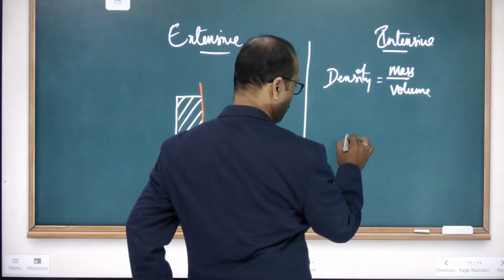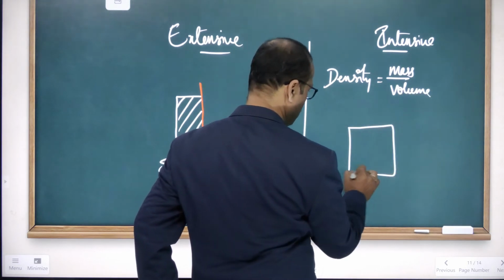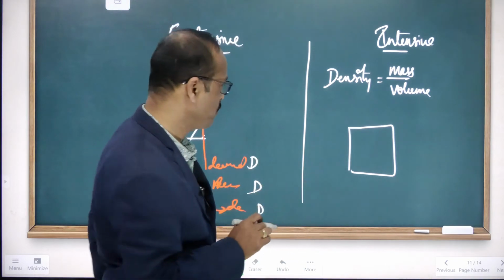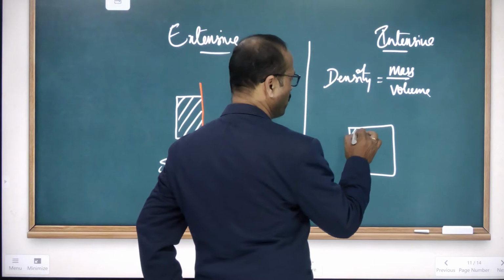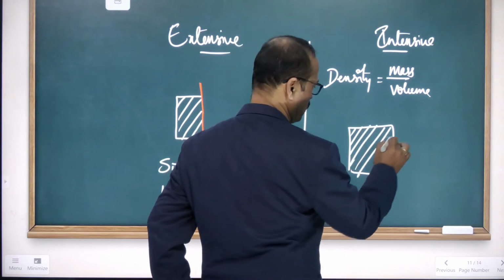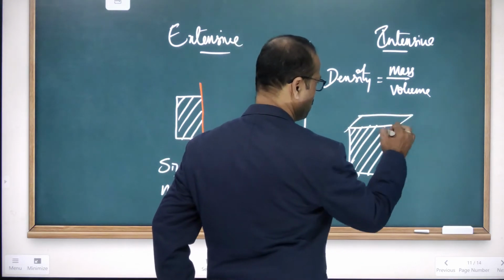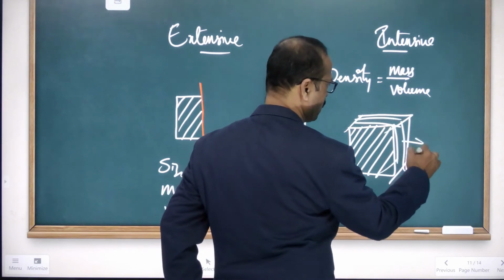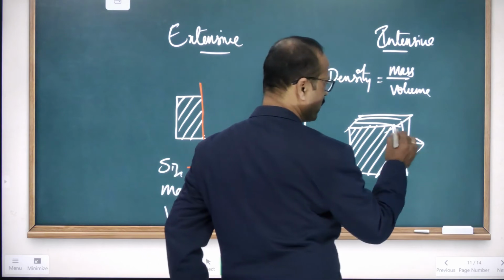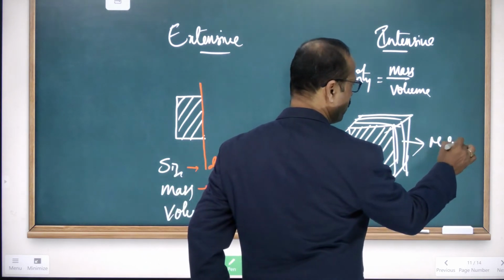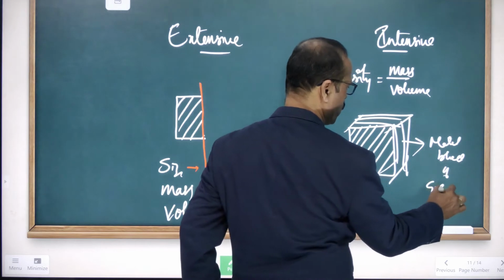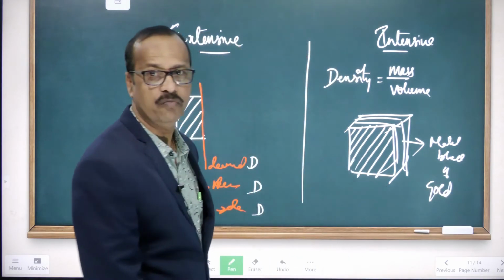For example, I have some matter. Let's imagine this is a solid substance, made up of some matter, whatever it may be. To understand, I am taking a metal block, a block of gold.